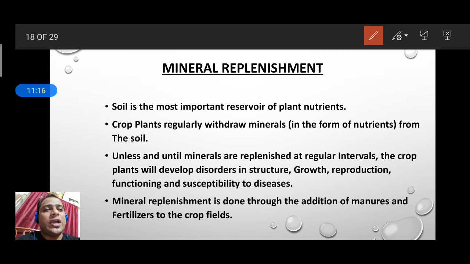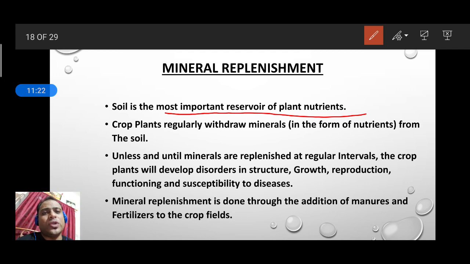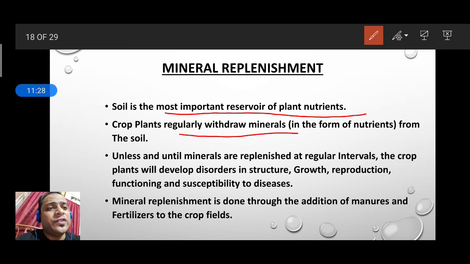Okay, so soil is the most important reservoir of plant nutrients. Plant nutrients are stored in the soil in a very good manner, and plants regularly withdraw minerals in the form of nutrients from the soil. Unless these minerals are replenished at regular intervals, the crop will develop disorders in the structure.